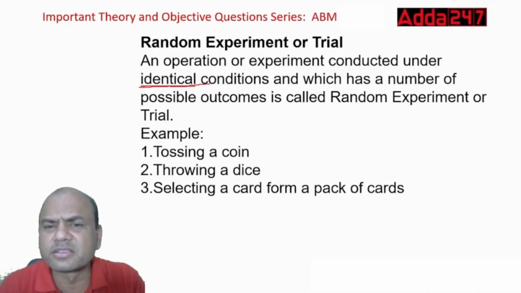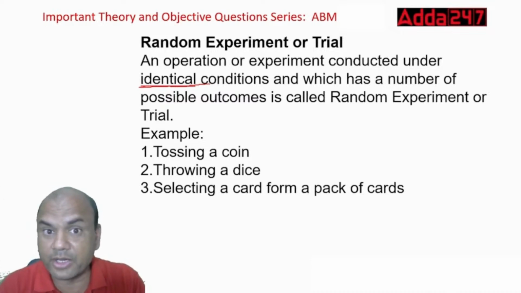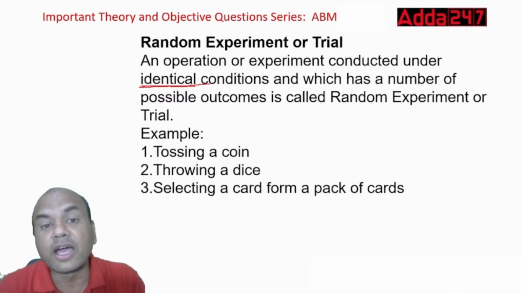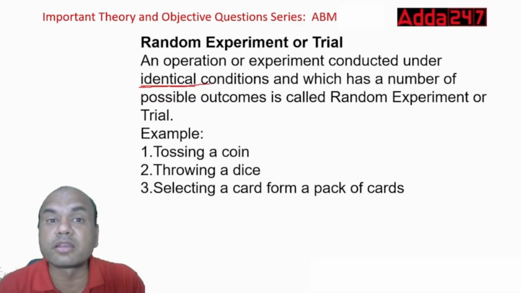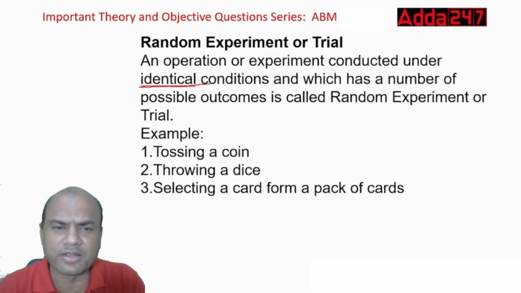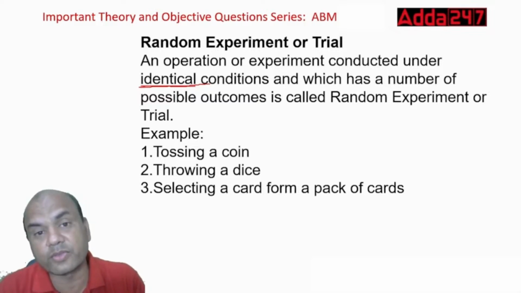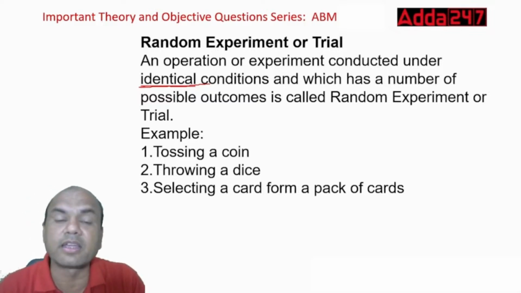What do you mean by this? When we designed a COVID vaccine during the COVID time, India was the first country to design such a huge mass scale of COVID vaccine. How did we do it? Identical conditions. Whatever are the symptoms of COVID, whatever are the qualities of that microbe, similar conditions were created in the lab, and then this vaccine was tested. So that is known as identical.